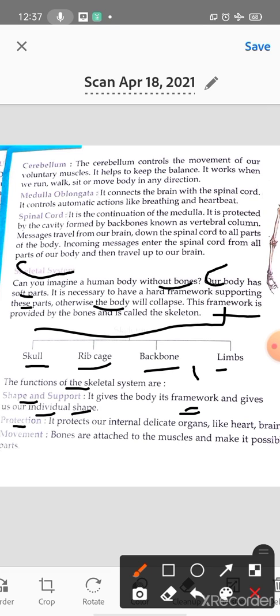It protects our internal delicate organs like heart and brain. Obviously, it protects our internal delicate organs like heart and brain.